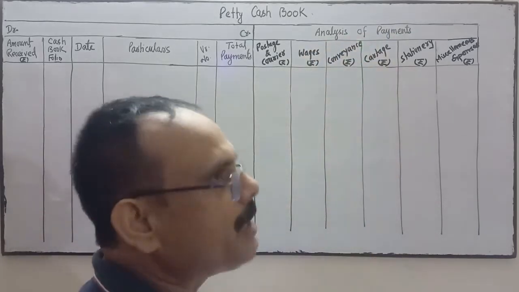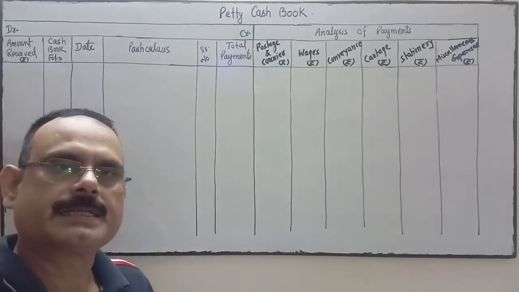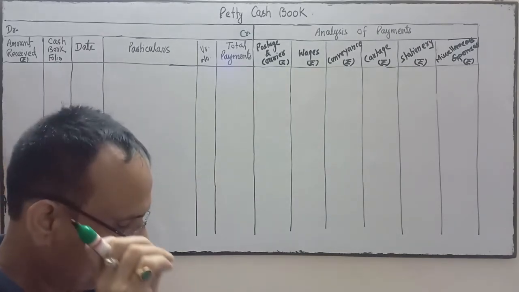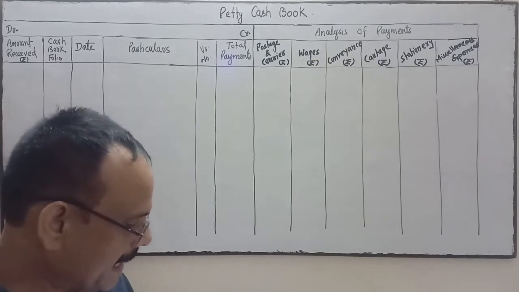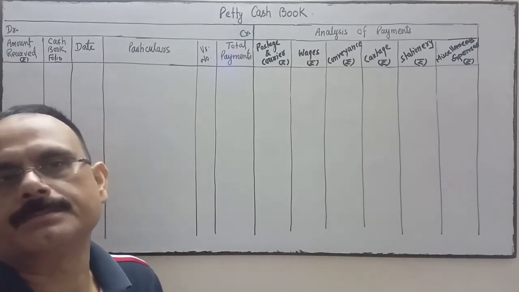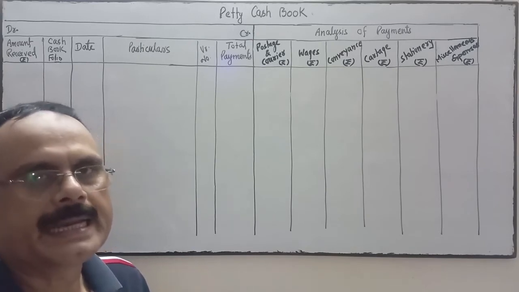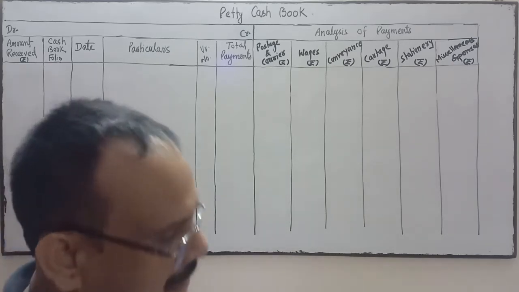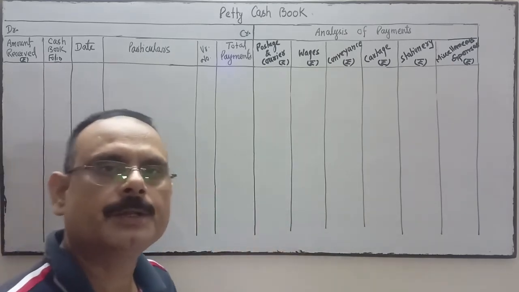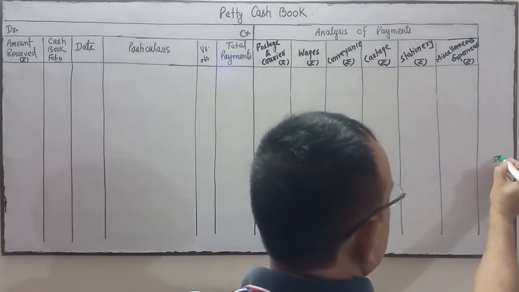Analysis of payment is called analytical form. The book is kept on the imprest system, meaning the imprest system of petty cash book. The amount of imprest money decided by them is 5,000.